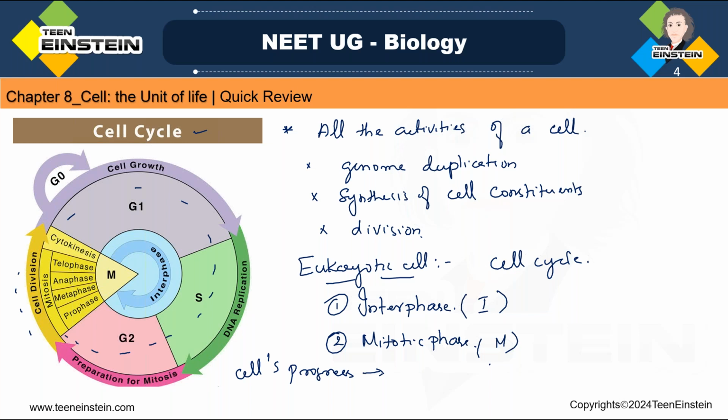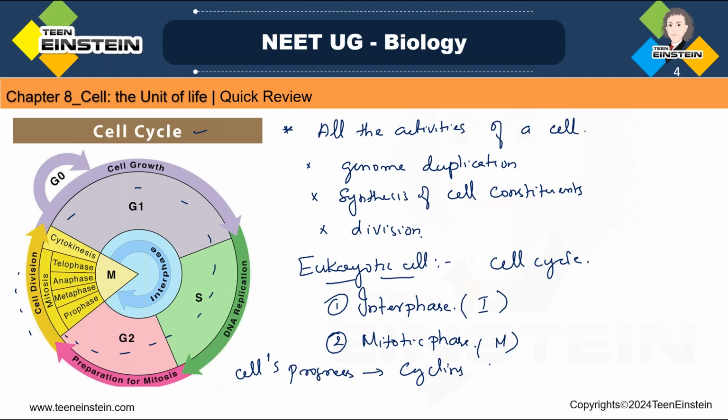A daughter cell matures, cell growth takes place, genome replication takes place, and then it gets prepared for mitosis. The progress of each stage is controlled by some proteins, which we can say are cyclins.